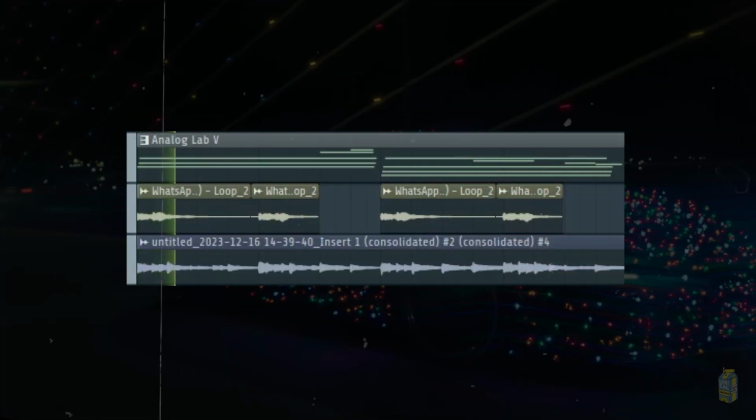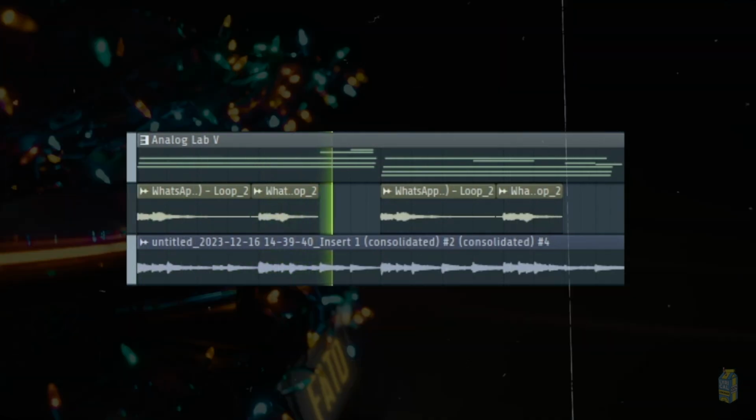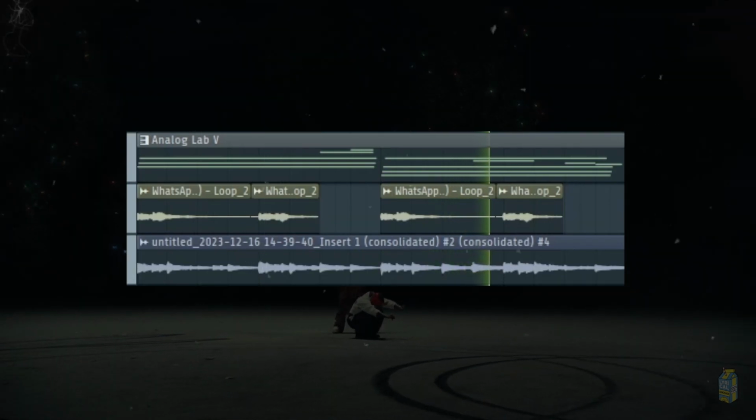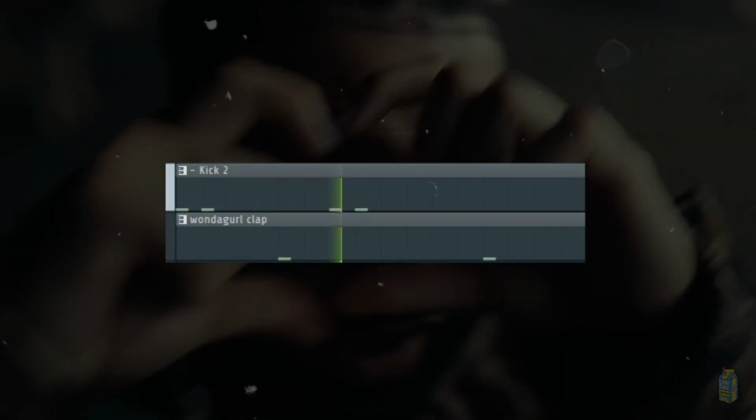The last thing we did to this sample was slow it down by 3 BPM. Here's the final sample. To complete the Final Fantasy remake, we added that kick and clap drum bounce just like in Final Fantasy. That's all the layers to our Final Fantasy remake. Here's the final product.